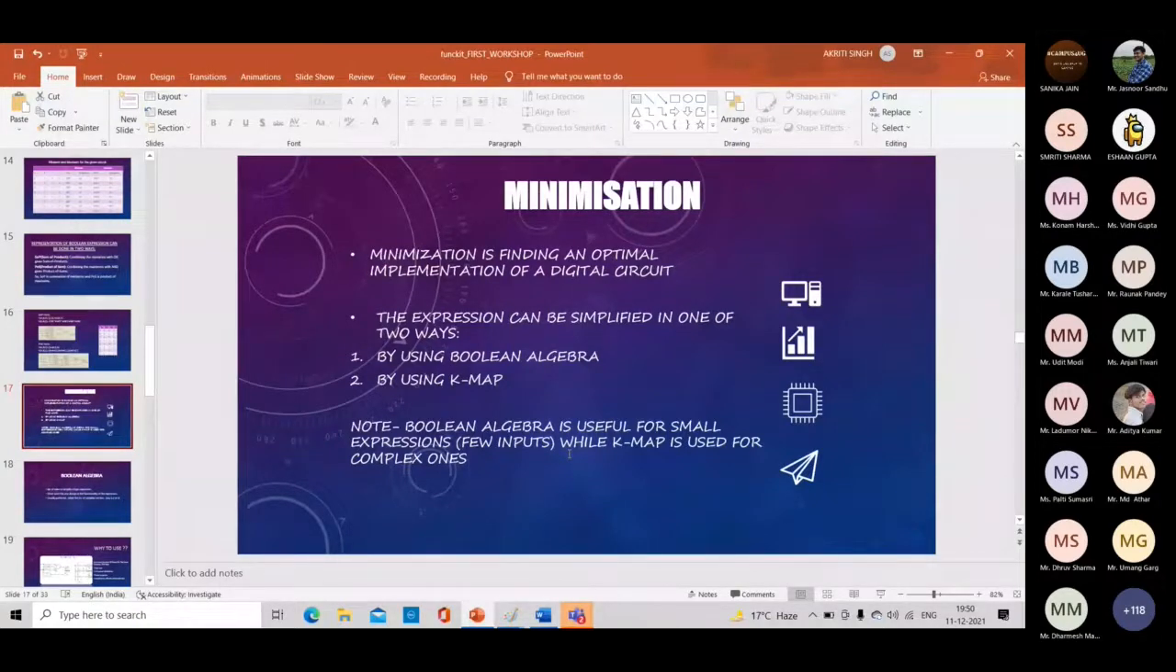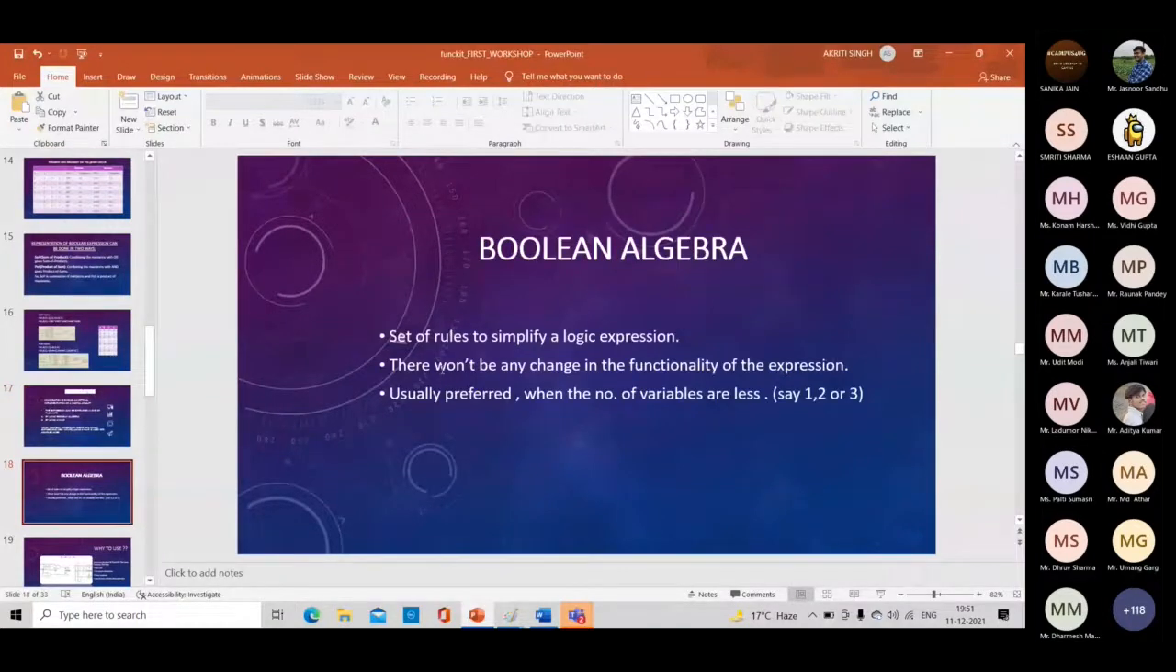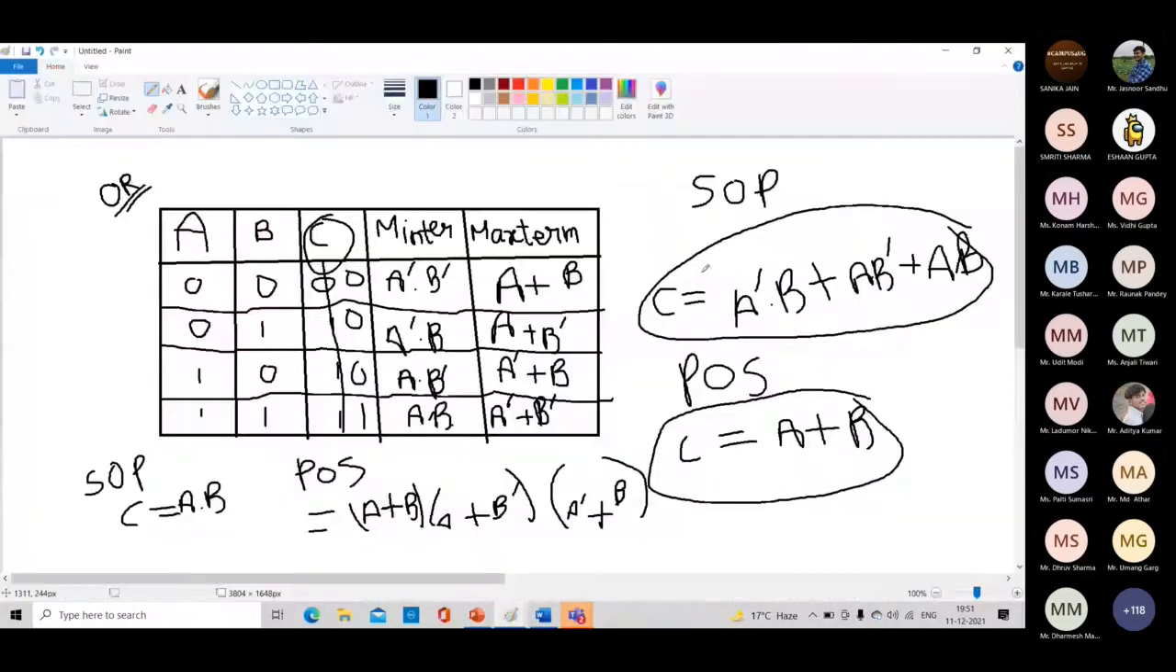Boolean algebra is a set of rules to simplify a logic expression. In the next few slides, we will learn about these rules. There won't be any change in the functionality of the expression. If you can see here, this is written as a little bit complex expression, and this is written as a simple expression. Both equations have the same property. This is just the simplified form of this equation.